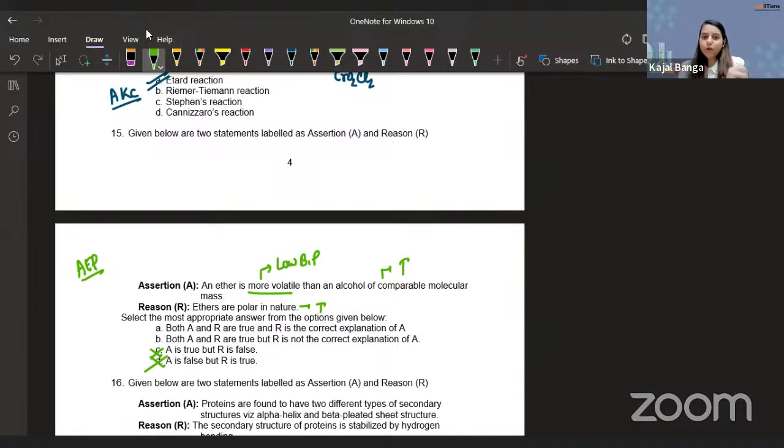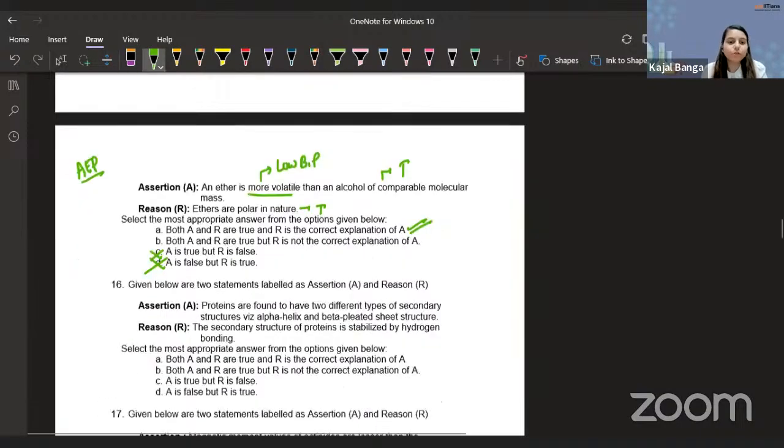No, it does not. Because ether has a lower boiling point because of the absence of hydrogen bonding, not because they are polar in nature. Polar in nature has nothing to do with their boiling point. Make sense? So our answer is B.